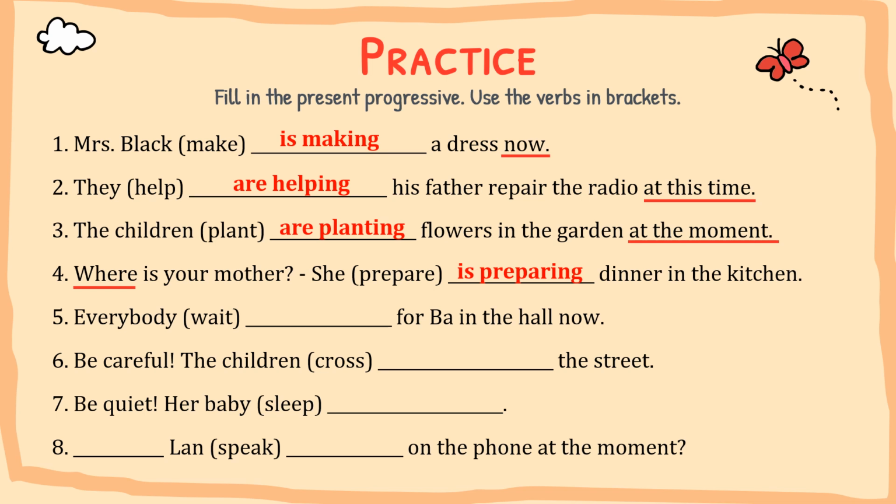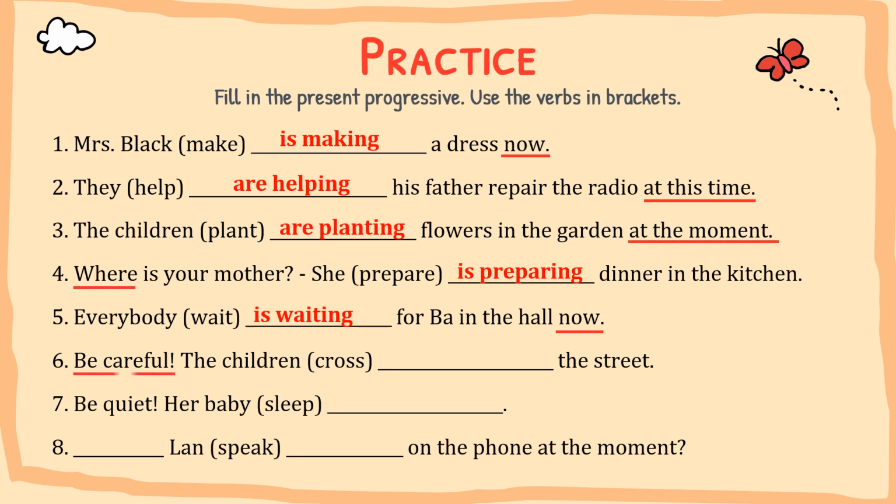Number 5, you can see the word now, and the answer here is everybody is waiting for Ba in the home now. Okay, everybody is a singular pronoun, so we use the to be is, not are. Alright.